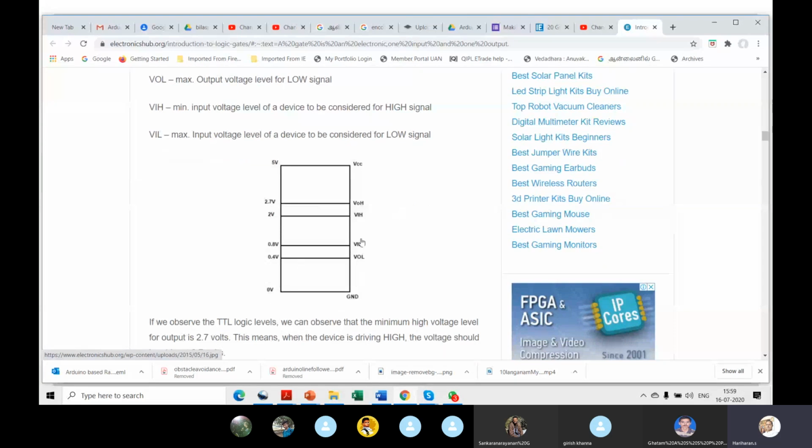So this is how the TTL works. This is ground, this is a high of 5 volts, which they call VCC. So for the output, VOH is 2.7 volts and VOL is 0.4. Your output swing is from 0.4 volts to 2.7 volts, basically. When it is off, you will have 0.4 volts minimum. So that means it cannot be zero directly, right? Why can it not be zero?